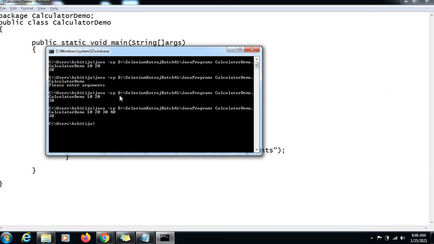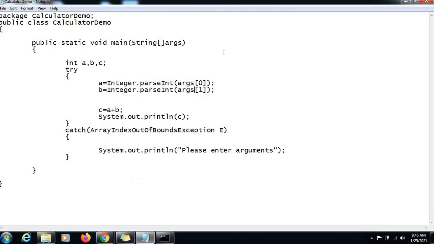But Java will not treat this situation as an error situation, because Java treats as errors only those situations which are indeed problematic from Java's point of view. For example, you are accessing an element which does not exist. But if the array contains elements and you don't access them, that's fine with Java. Java doesn't treat it as a problem. What Java treats as a problem with respect to arrays is if you try to access something which does not exist, because internally that memory itself does not exist, and you are trying to access memory which does not exist. So that is what actually results in an error.